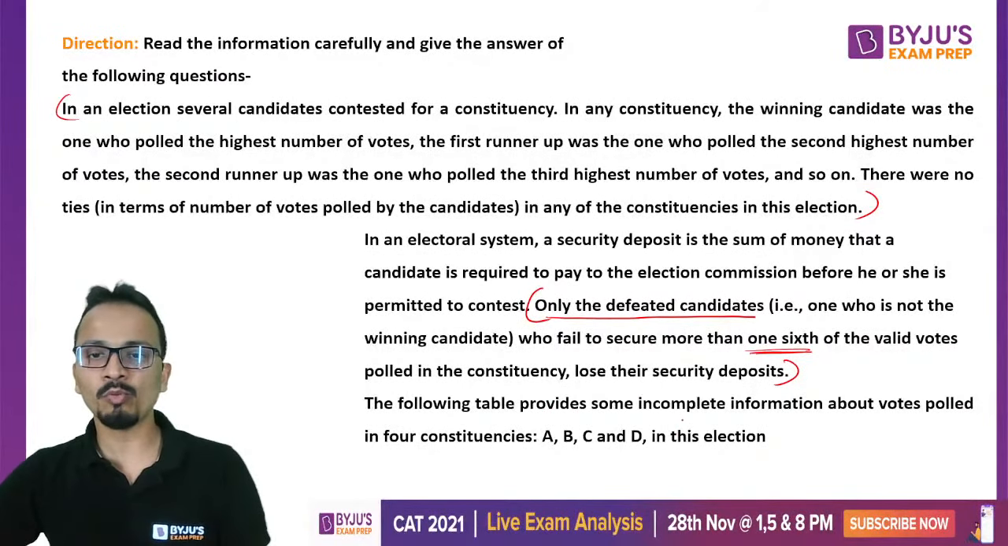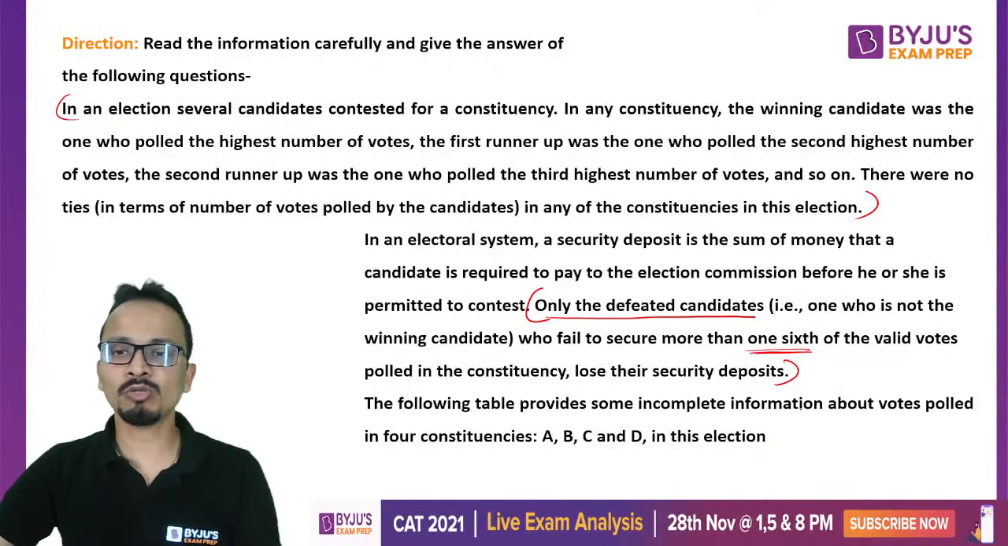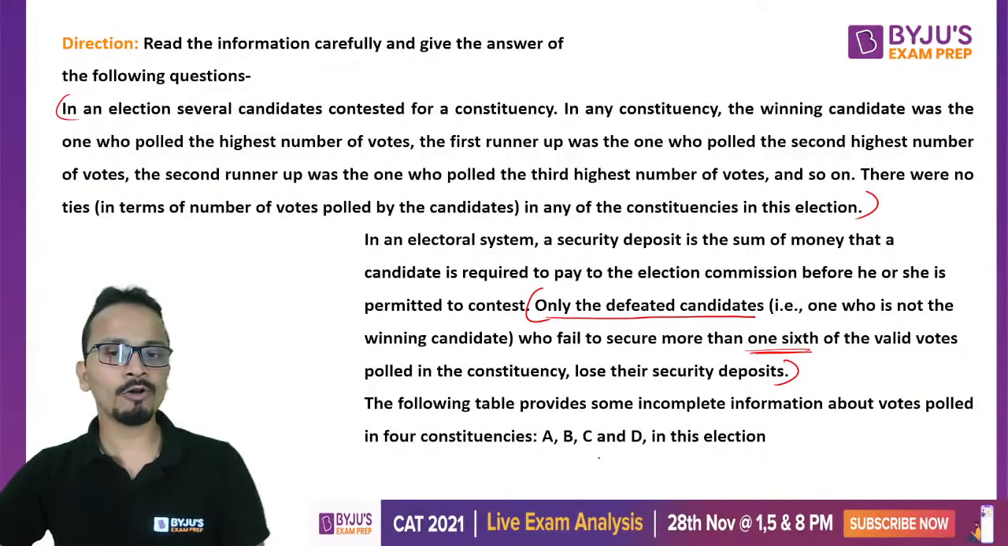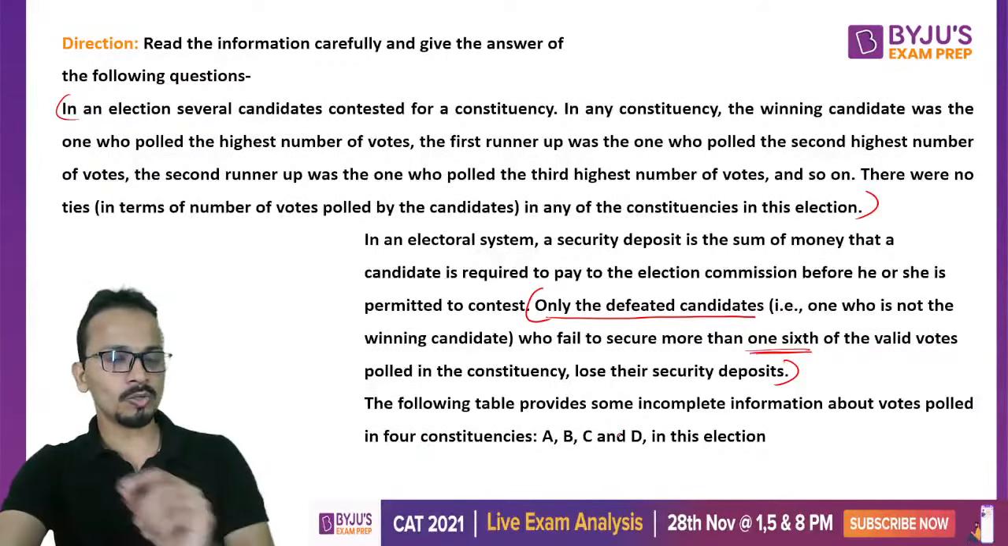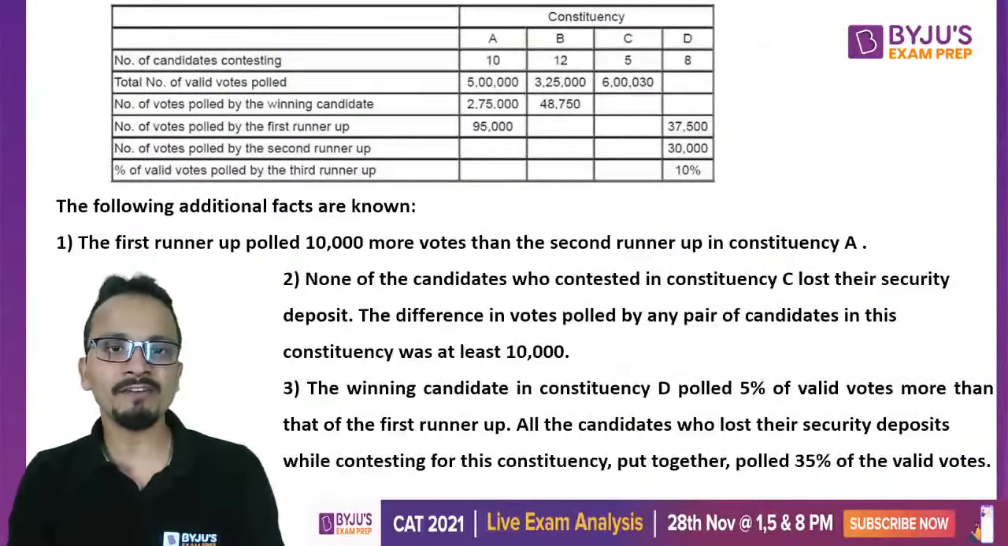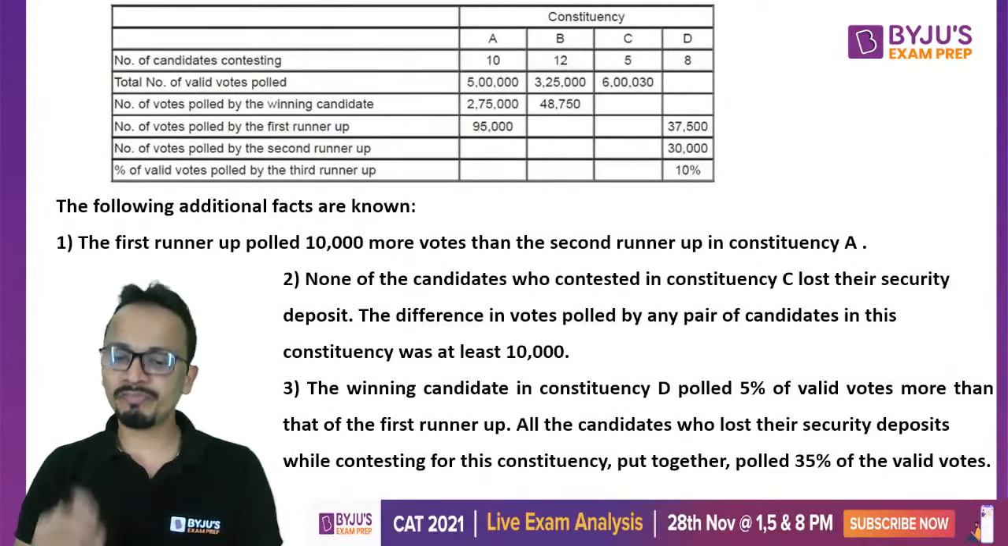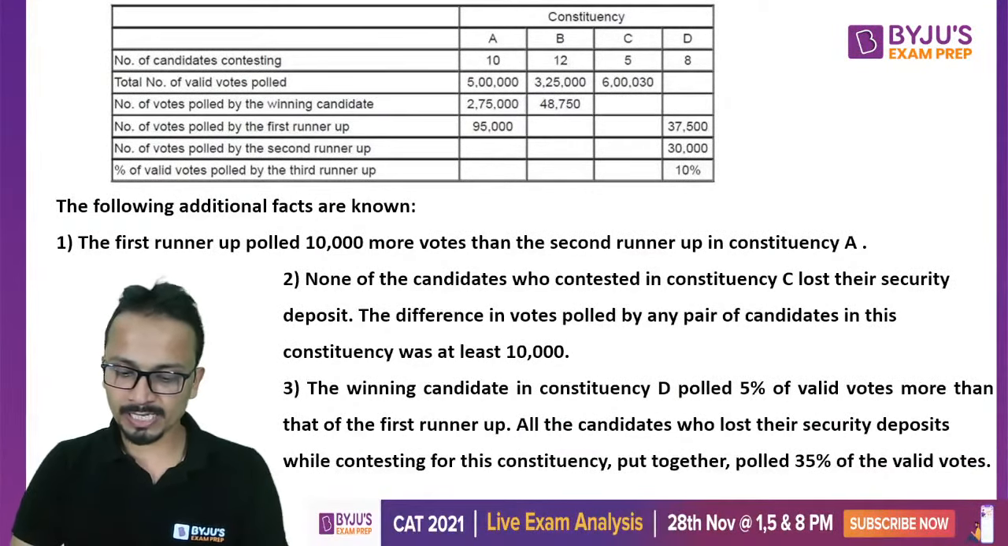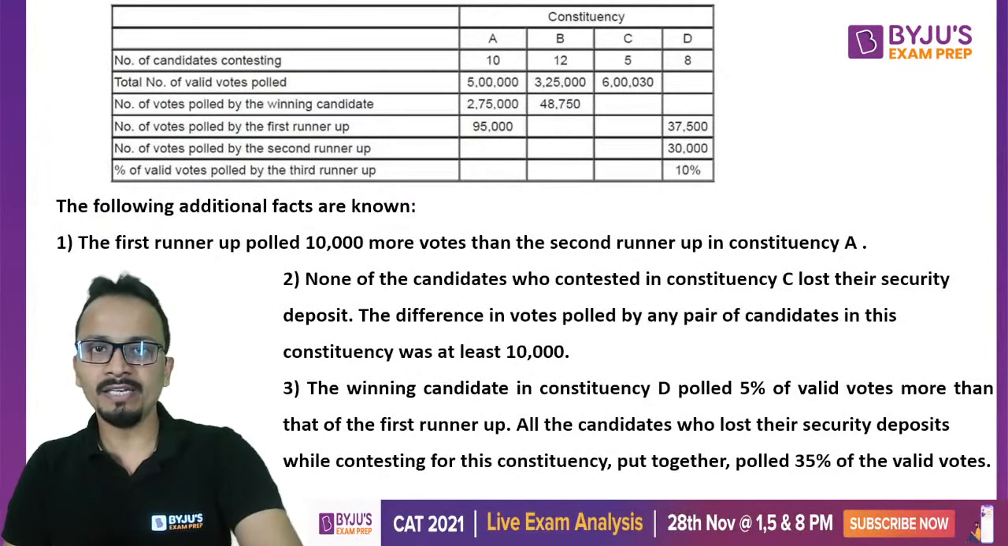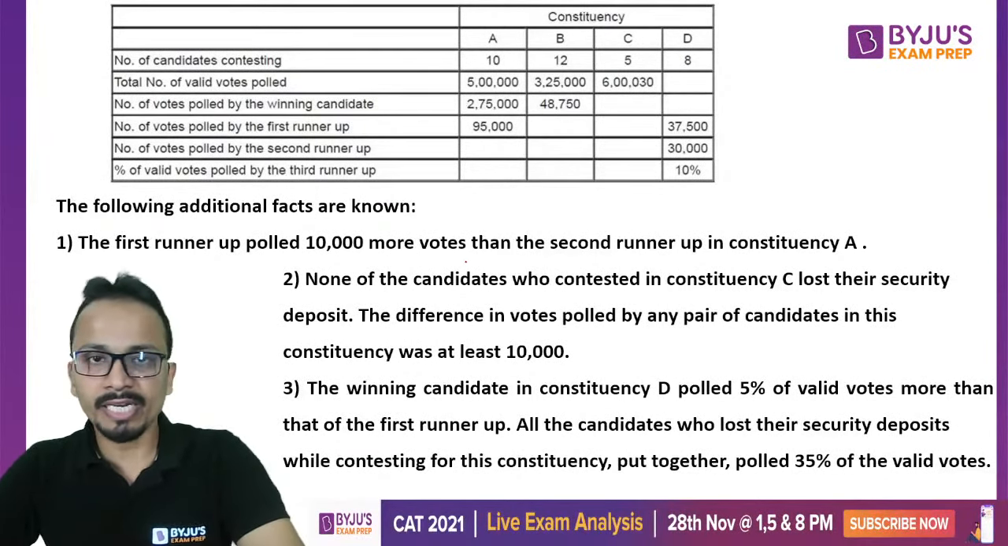The following table provides some incomplete information about votes polled in 4 constituencies A, B, C and D in this election. So let's look at the table. Now below the table there is some extra information based on which I will be filling some of the information that is missing in this table. Okay, fine. So let's start reading.